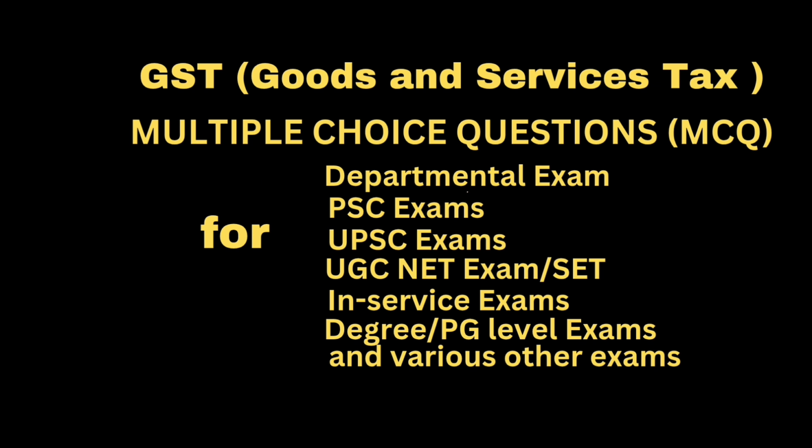Where the goods are supplied on board a conveyance including a vessel, an aircraft, a train or a motor vehicle, the place of supply of goods shall be, answer, the location at which such goods are taken on board. The next question. Where the services are supplied on board a conveyance including a vessel, an aircraft, a train or a motor vehicle, the place of supply of service shall be, answer, the first scheduled point of departure of that conveyance for the journey.